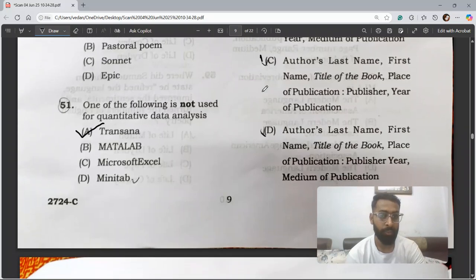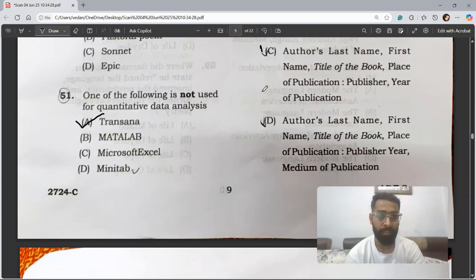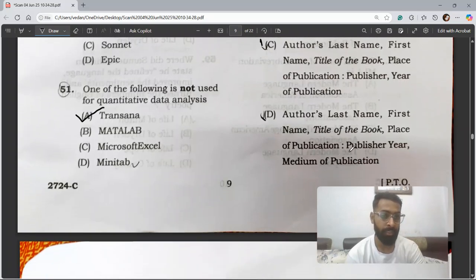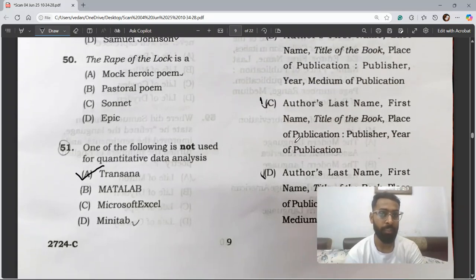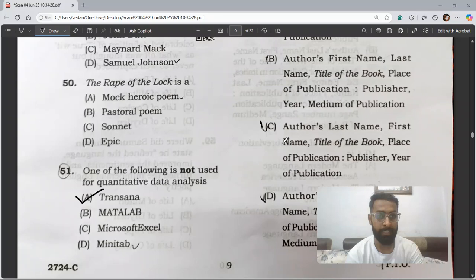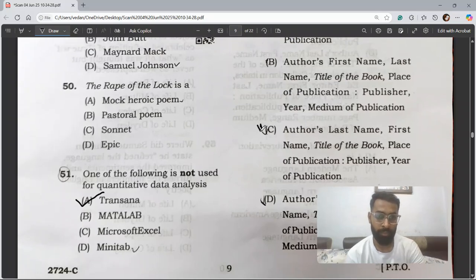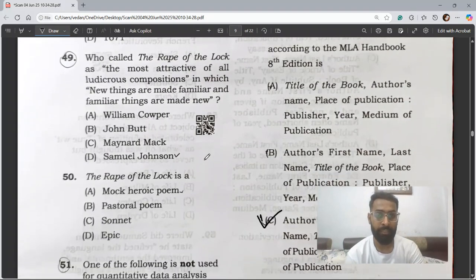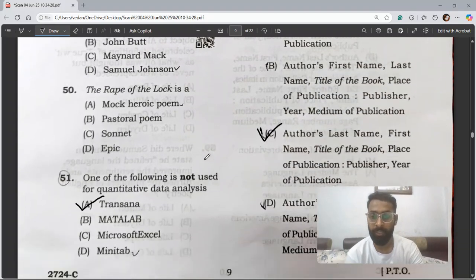publication. And though many people have suggested that the correct answer of this question is D, but here you can see the publisher year is written, though there should be a comma between publisher and year. So the most appropriate answer would be C. The correct answer is C of the question number 53.